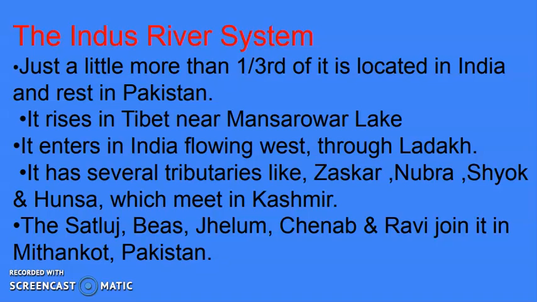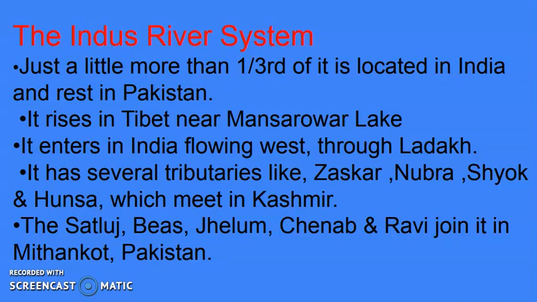The Indus flows, and these tributaries meet the Indus River in the Kashmir region. Now, in the case of the Indus River, the Indus flows through Baltistan and Gilgit and emerges from the mountains at Attock. Different rivers like the Satluj, Beas, Jhelum, Ravi and Chenab all join the Indus River in Pakistan.